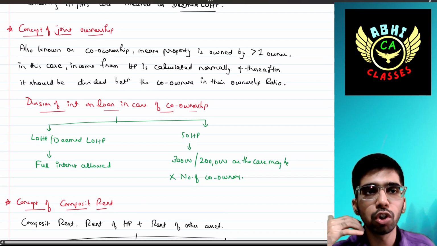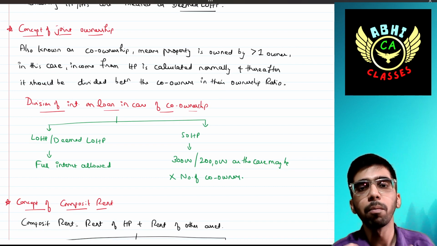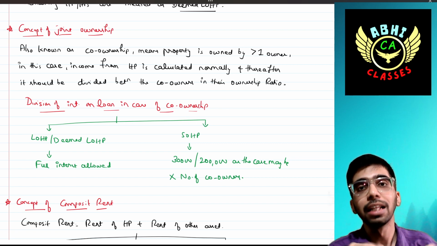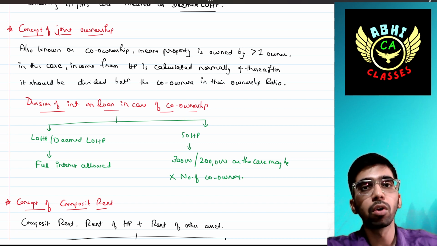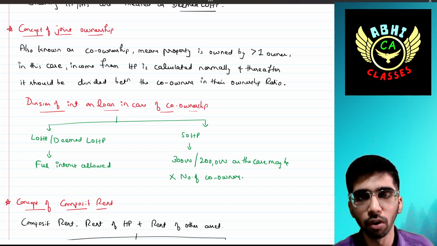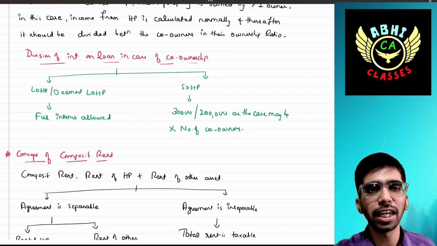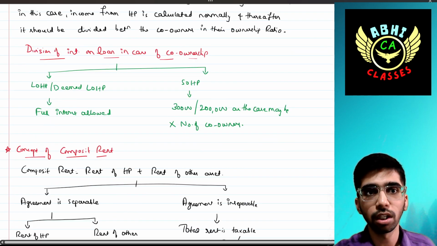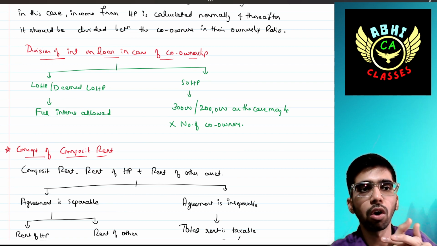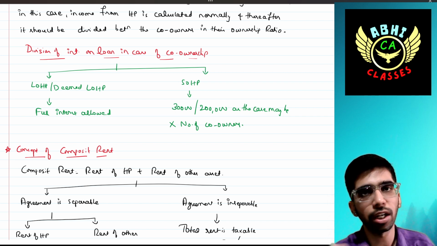Then there is the concept of joint ownership. It's also called co-ownership, meaning the property is owned by more than one owner. In this case, the income of the property is calculated normally, then apportioned between the co-owners in their co-ownership ratio. But regarding the interest on loan in case of co-ownership, if it is let out house property or deemed let out house property and the property is co-owned, then full interest is allowed.